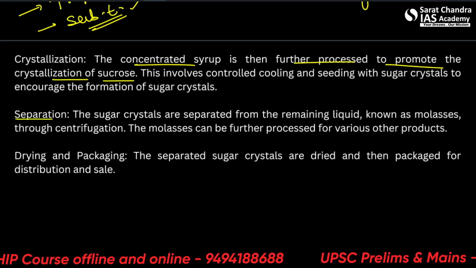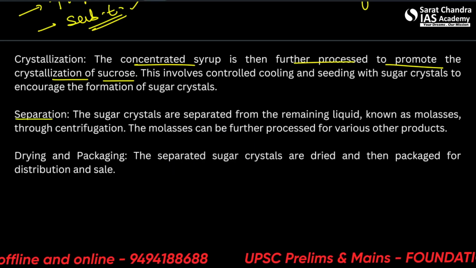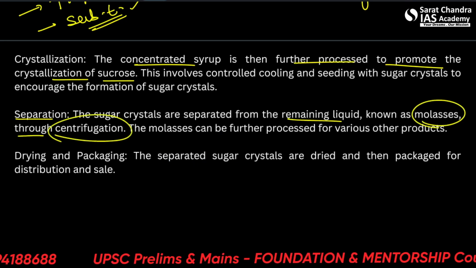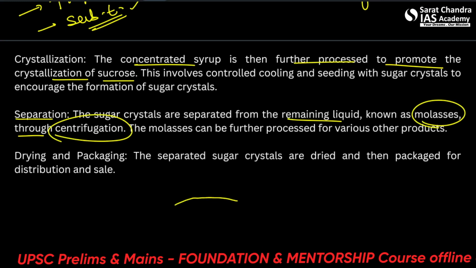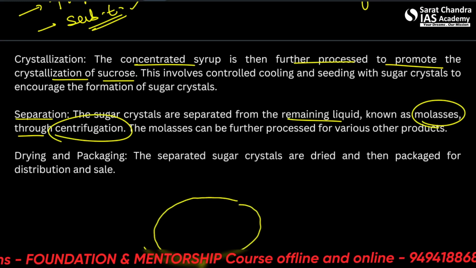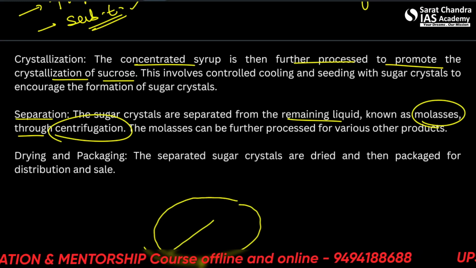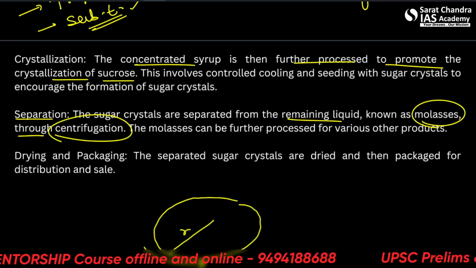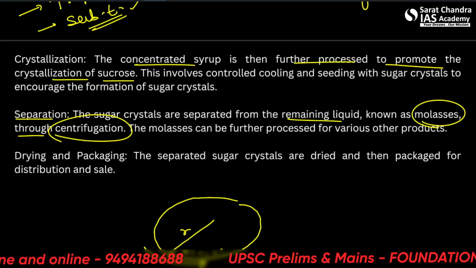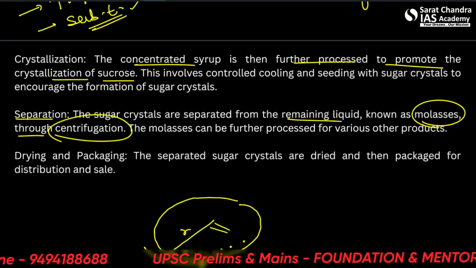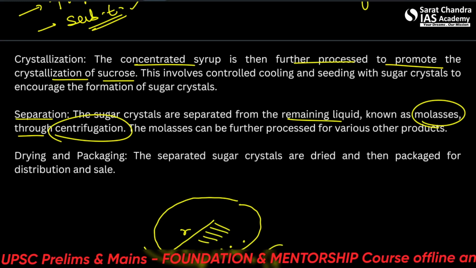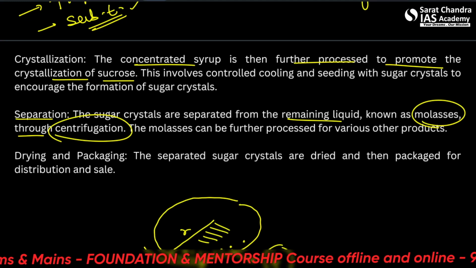Alright, so separation. The sugar crystals are separated from the remaining liquid known as molasses through centrifugation. Centrifugation is what? When something is like this and a force is applied on rotation along its radius, then the centrifugation takes place and the heavier compounds or heavier elements will come this side. The lighter compounds or lighter elements will stay in the center because of more force acting on the heavier compounds.